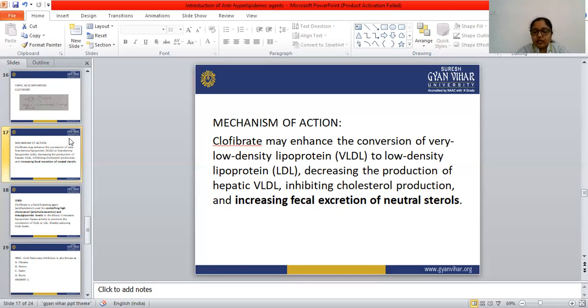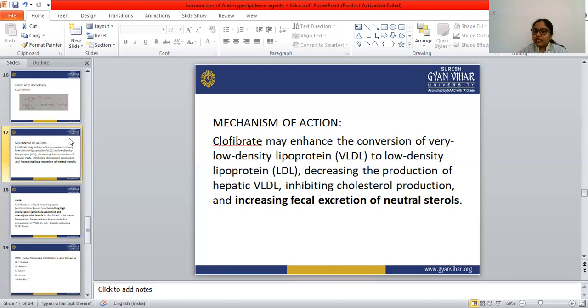When this PPAR alpha is activated, at that time it also activates one enzyme that is known as lipoprotein lipase, and that lipoprotein lipase ultimately results in the decreased formation of the VLDL. And that VLDL is converted to the LDL cholesterol.